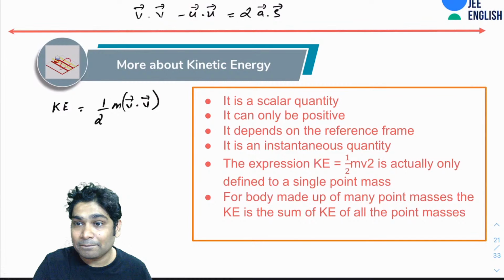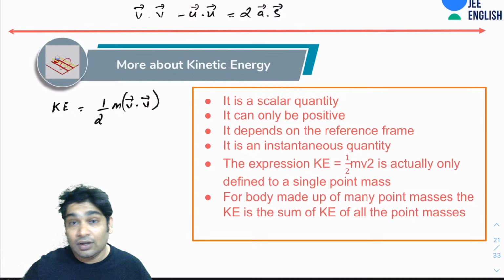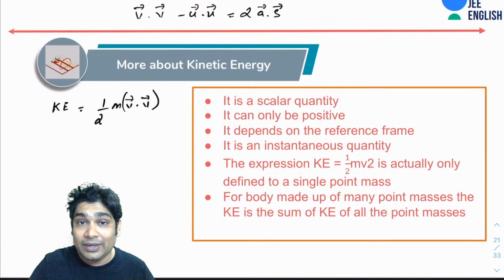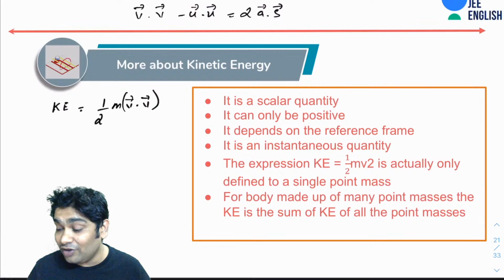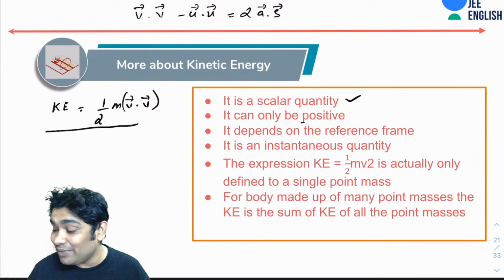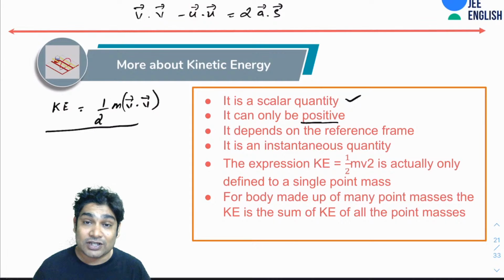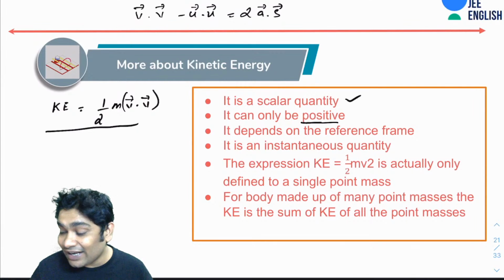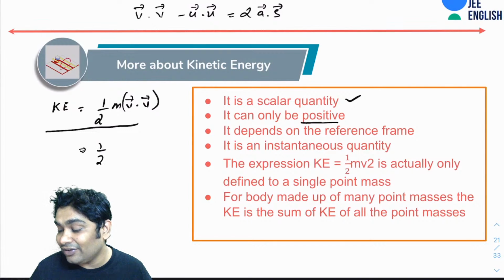As I was saying, kinetic energy can also be described as half m v dot v, and of course from here you know it is a scalar quantity. Next thing that you will know is that it can only be positive. Work can be positive, negative, or zero, but your kinetic energy can only be positive. Why? It is nothing but half m into mod of v square.